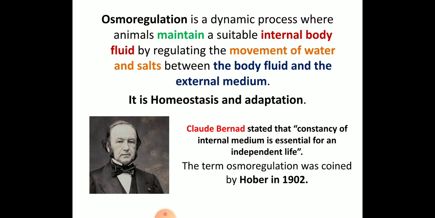It is a dynamic process where animals maintain a suitable internal body fluid by regulating the movement of water and salts between the body fluid and the external medium. This is how they maintain the water balance. It is homeostasis and it is also adaptation.